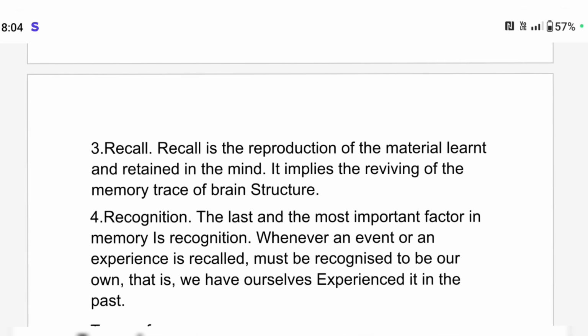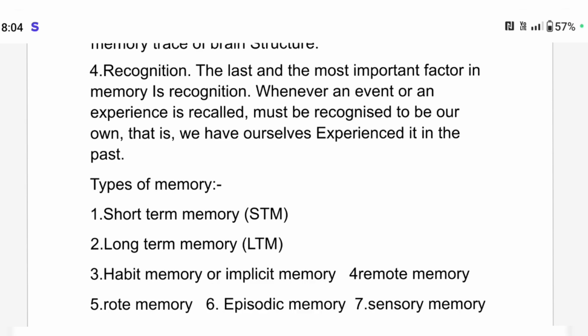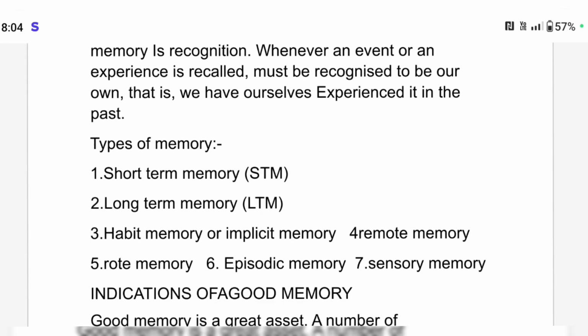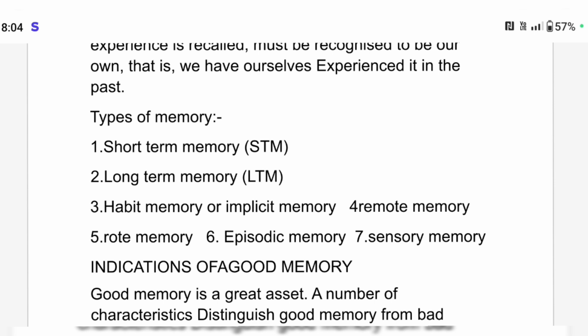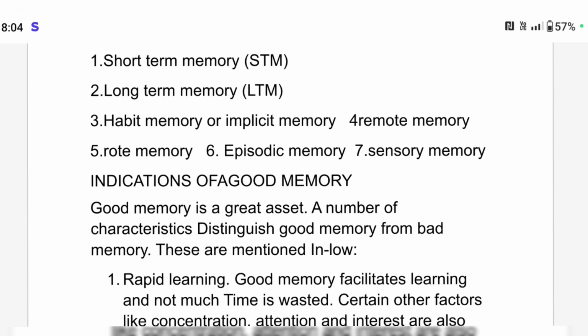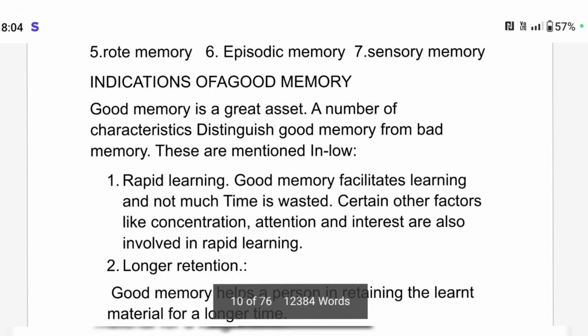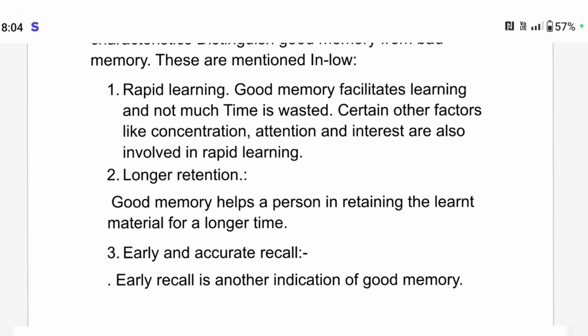Recall is the reproduction of the material learnt and retained in the mind; it implies the reviving of the memory traces in the brain structure. Recognition is the last and most important factor of memory. Whenever an event or an experience is recalled, it must be recognized to be our own, that is, we have ourselves experienced it in the past. The types of memory are short-term memory, long-term memory, habitual memory, remote memory, rote memory, episodic memory, and sensory memory.